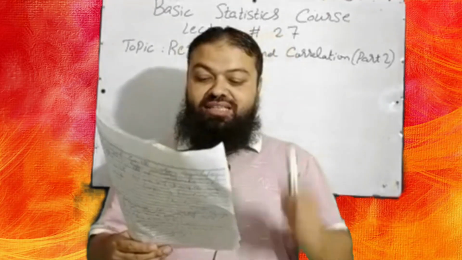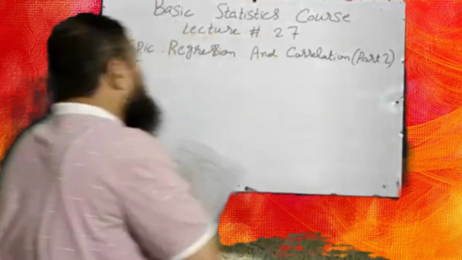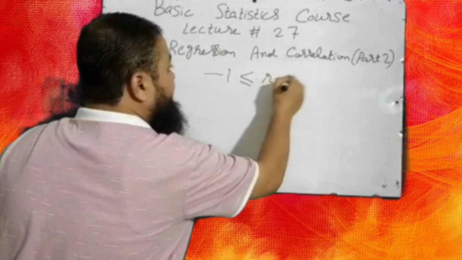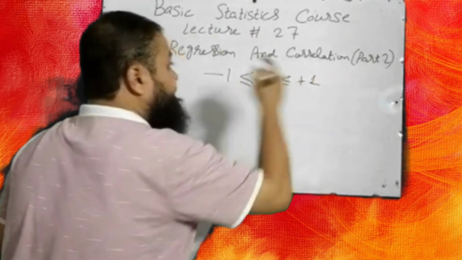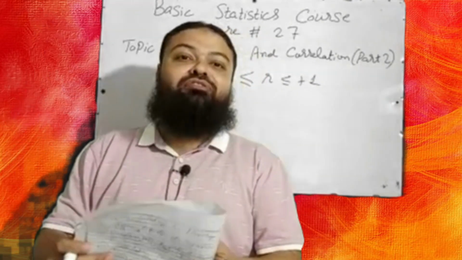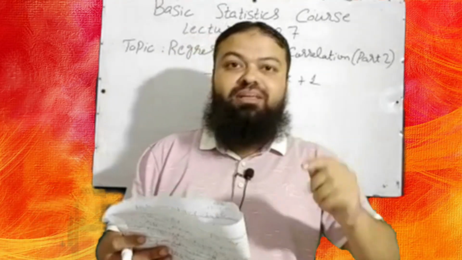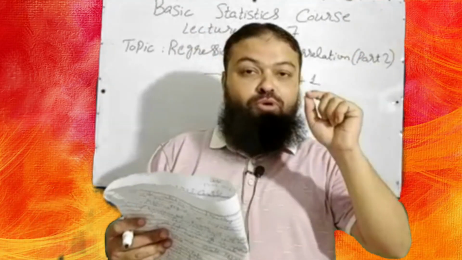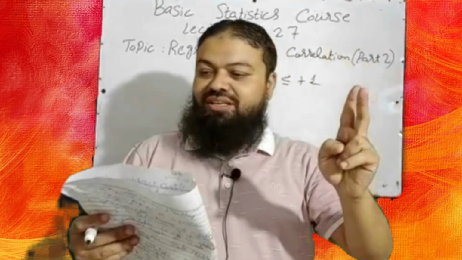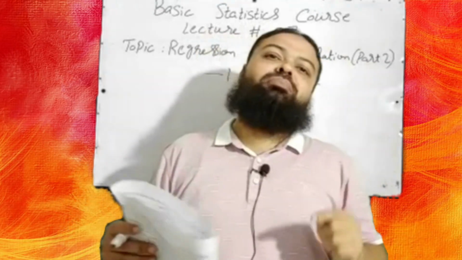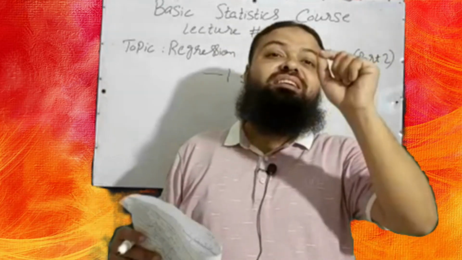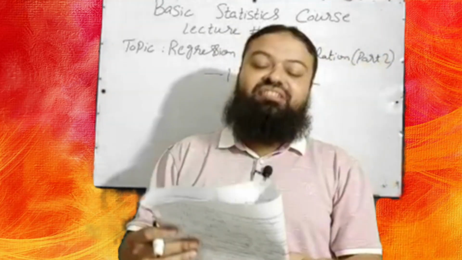Question number 4, the limit of the correlation coefficient is: the value of the correlation coefficient always lies between -1 and +1, and both are inclusive. A very important multiple choice question. Question number 5, in correlation problems, in all the questions of correlation, both variables x and y are A. equal, B. unknown, C. fixed, D. random. Dear students, in correlation, x and y both variables are always random. D is the correct option in the exam.